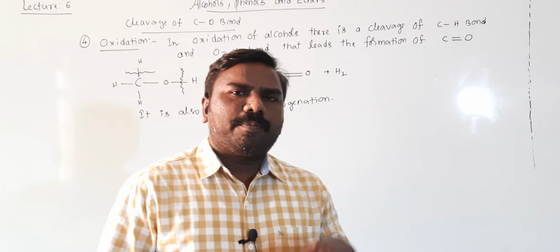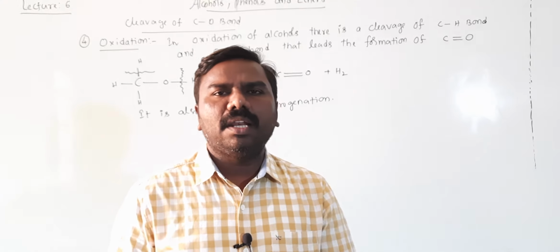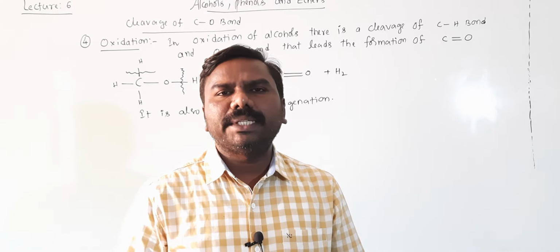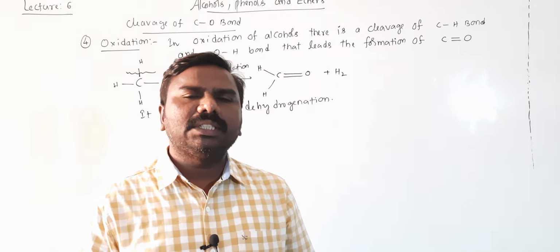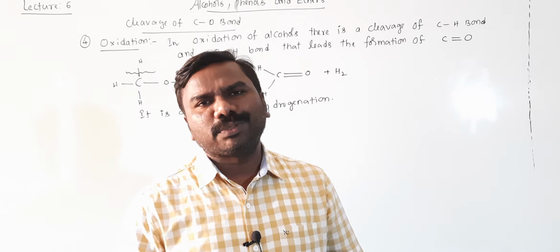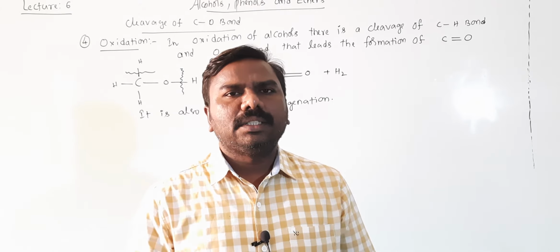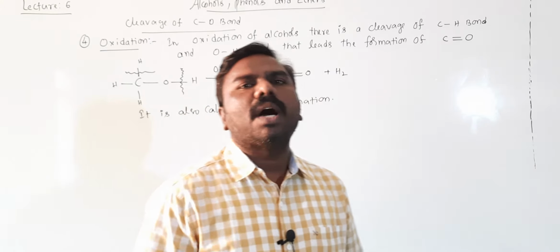Oxidation of primary alcohol into aldehyde, otherwise primary alcohol into acids, that is based on the oxidizing agent taken. If the oxidizing agent is stronger, then alcohols are directly converted into acids. If it is a mild oxidizing agent, then alcohols are converted into aldehydes.